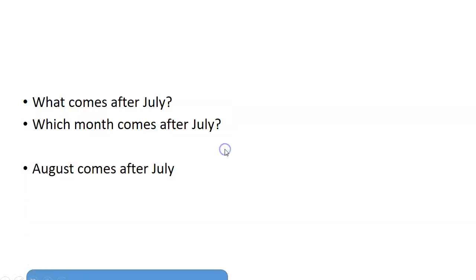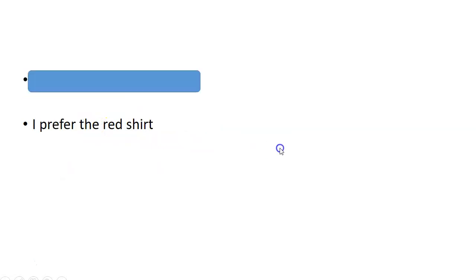So let's look at this. What comes after July? Or which month comes after July? Comes. We don't have an auxiliary. What do you come? No. What does July come? No. The question is subject. So what comes after July? Or which month comes after July?